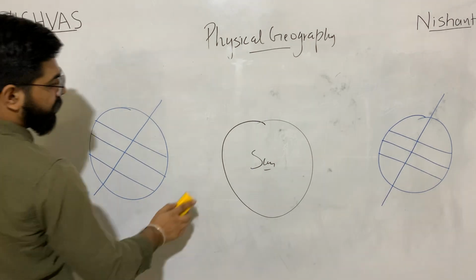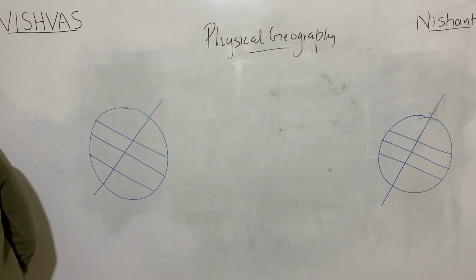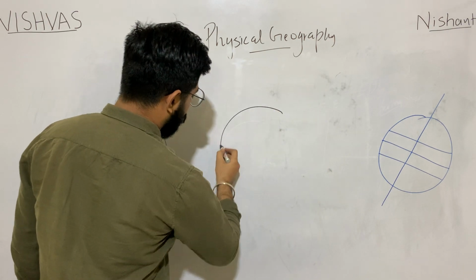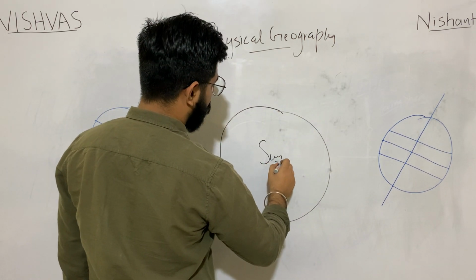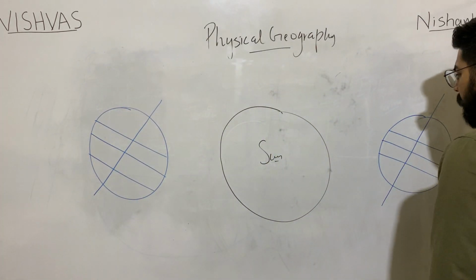If you observe both the conditions, you will be able to see that this inclination is making a difference.